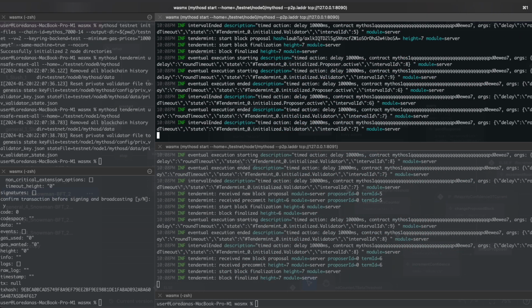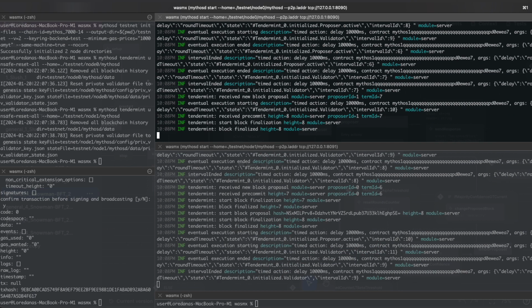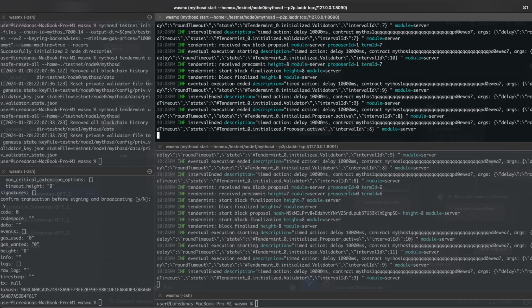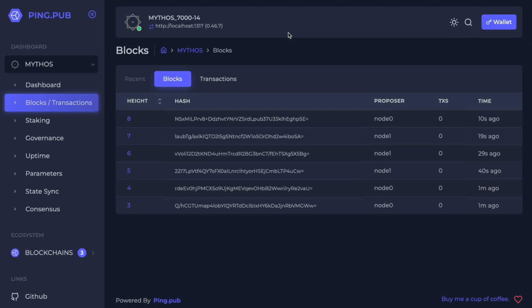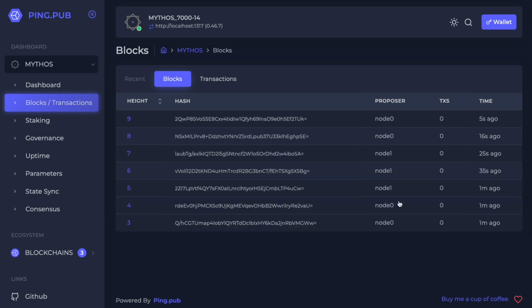And similarly, we can change from Tendermint consensus, where each validator can become a proposer based on the stake, to our Snowman-like consensus. And we can see the nodes here being finalized by both node 0 and node 1.